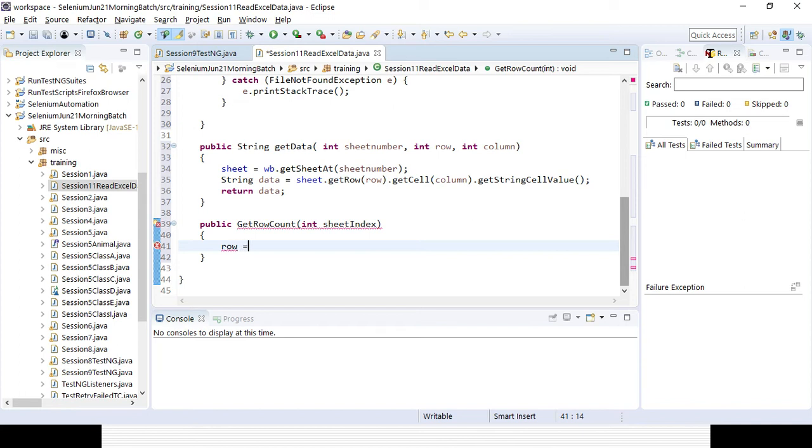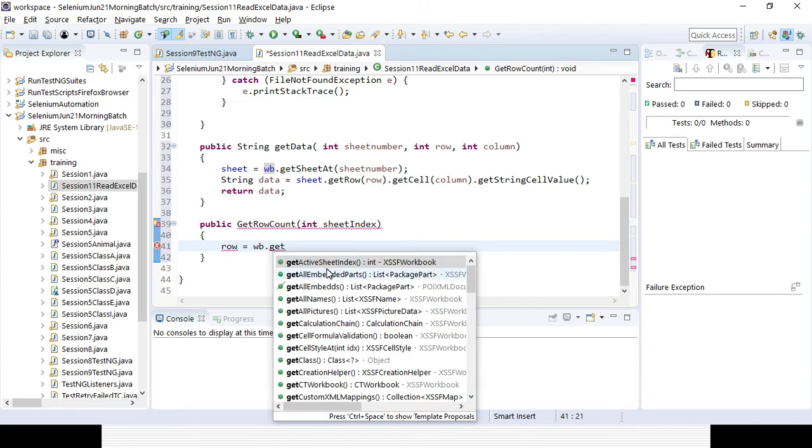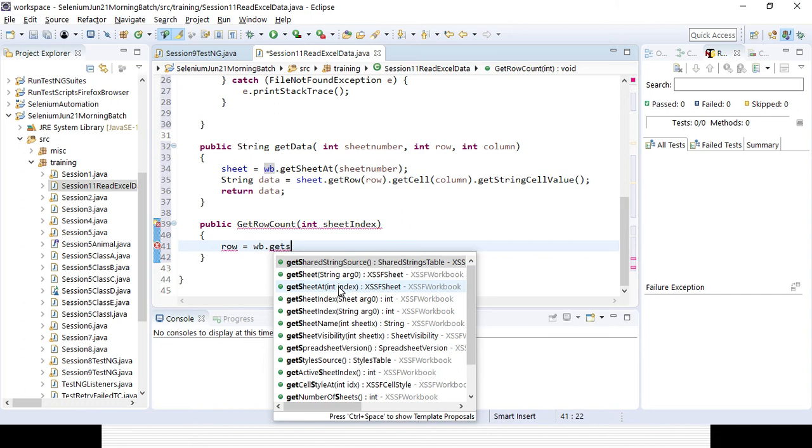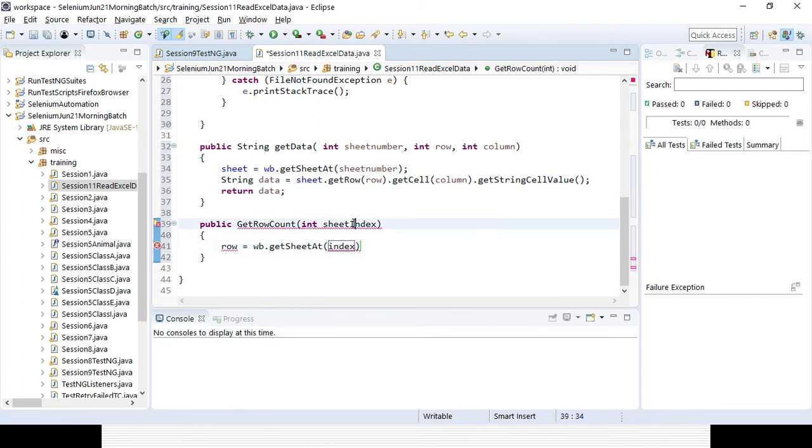equal to, how can I write it? So I'll first go to the workbook and then get sheet at, right? Get sheet at, and you can give here the variable you have declared.